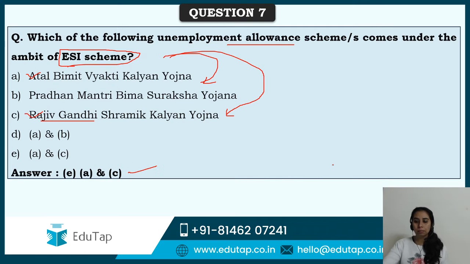E is the answer. This is the reason we try to cover questions for the scheme, so that you get to know that okay, I've read this somewhere, but was I able to answer this in the examination? When will you be able to do that? When you know what type of questions come.